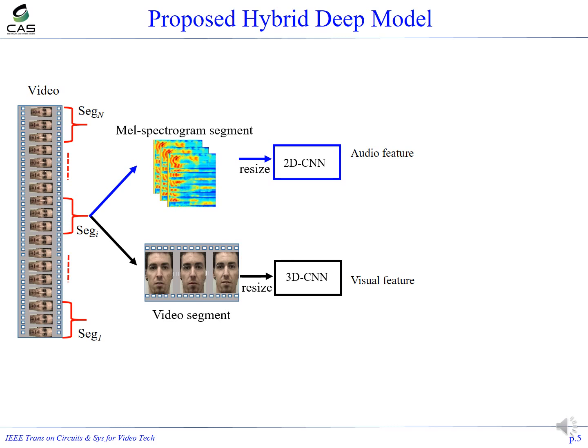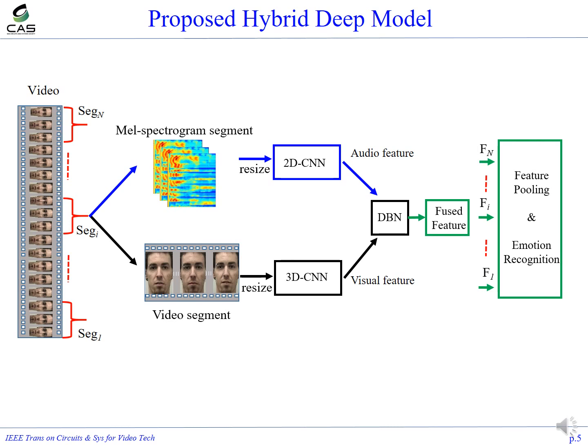The audio and video features are then fused by a deep belief network, the DBN, to learn the fused feature. Finally, pooling is applied on features of different segments for emotion recognition. The most important steps are audio feature extraction, visual feature extraction, and feature fusion.